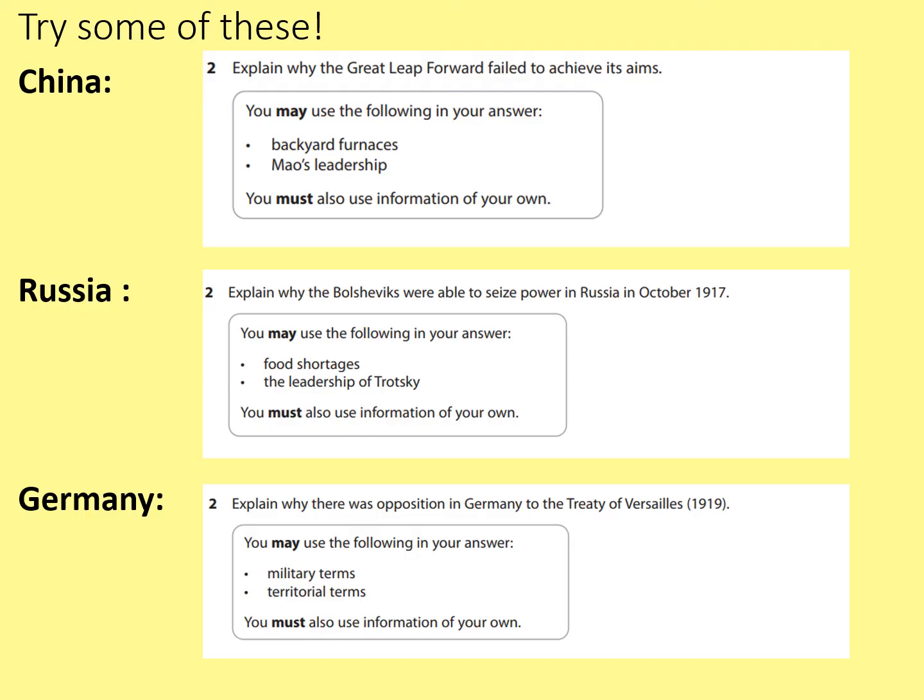And the Germany topic, which is a very popular one. Explain why there was opposition in Germany to the Treaty of Versailles in 1919. You could refer to the military terms, or you could refer to the territorial terms. But remember to include some of your own examples too. Territorial meaning land, remember, and military anything to do with the Army, the Navy, the Air Force, etc. With that one there, I would suggest that some good own knowledge might be about Article 231, the so-called War Guilt Clause.